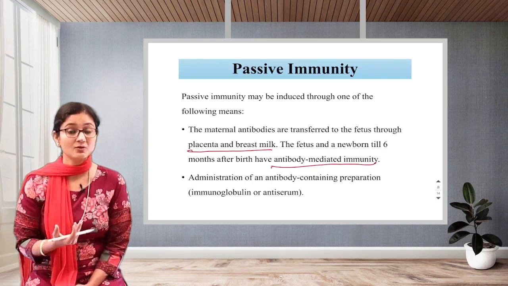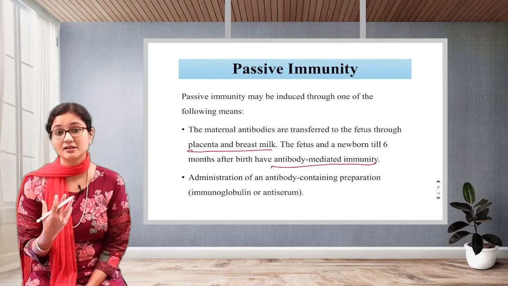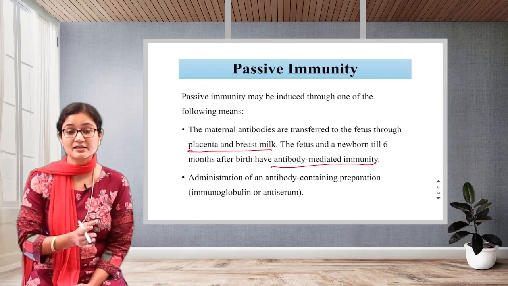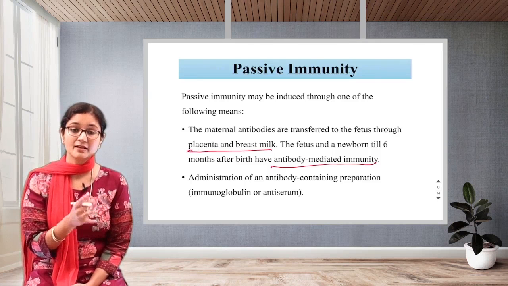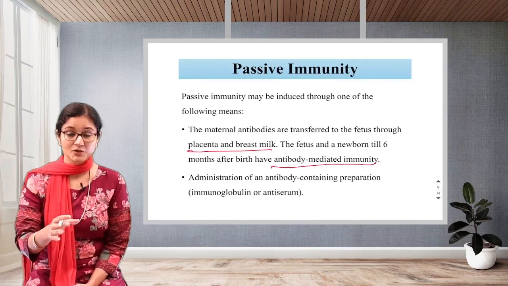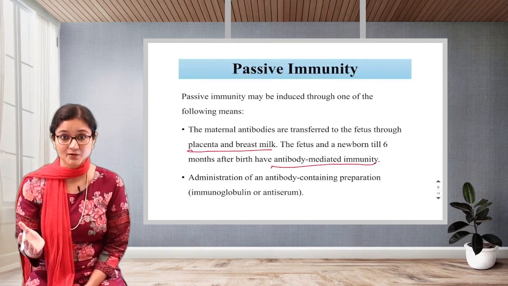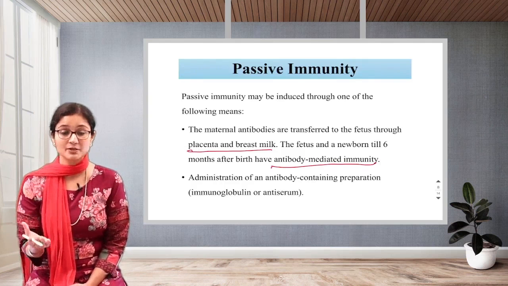That is, how is the infant having the immunity through mother? It is called antibody which he has got from the mother. Okay, that is antibody mediated, that is how he is getting immunity. That's why it's always very important that the child should be given proper breast milk.